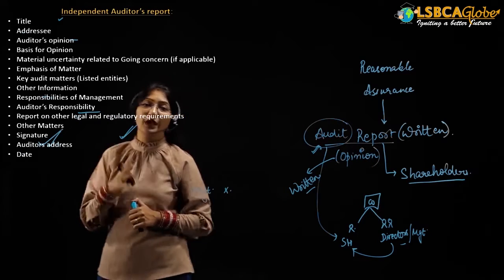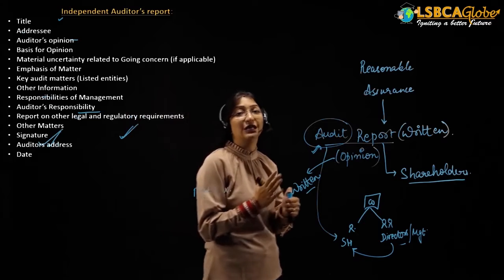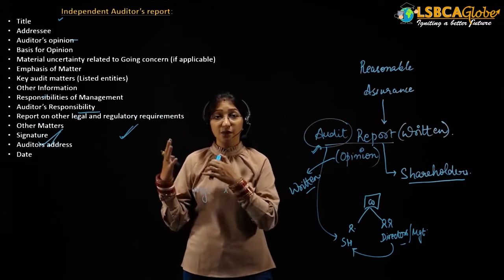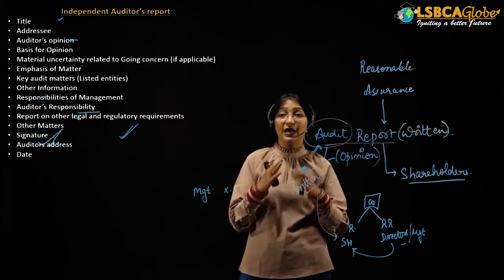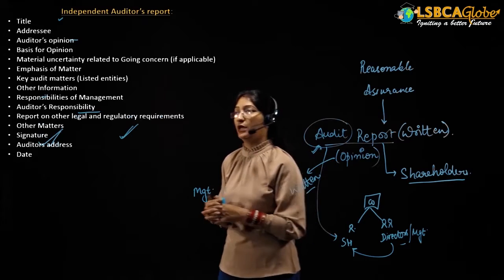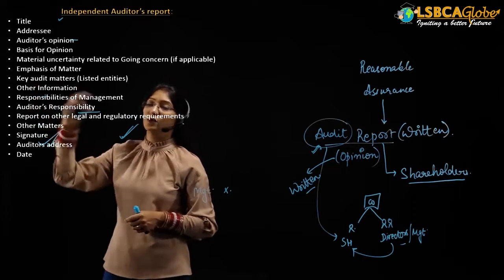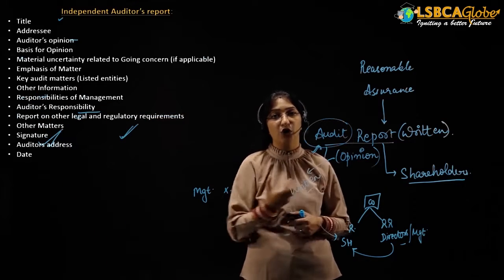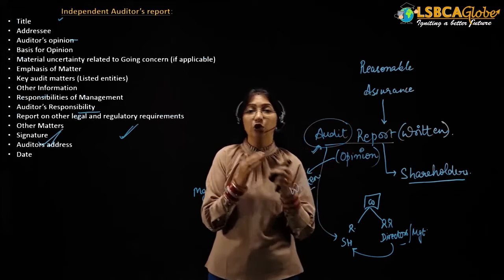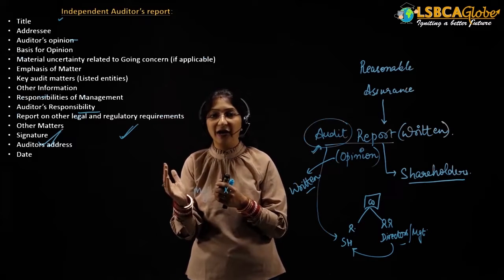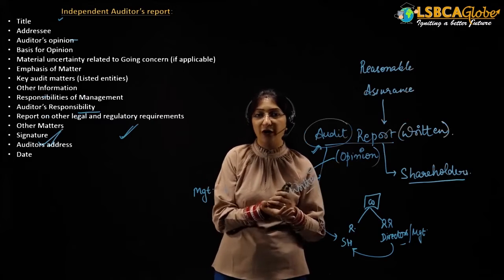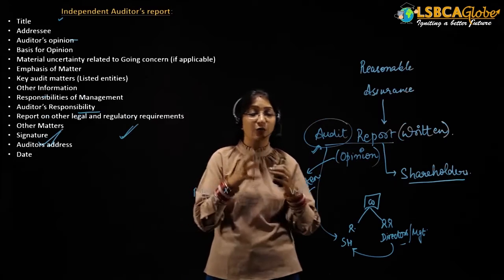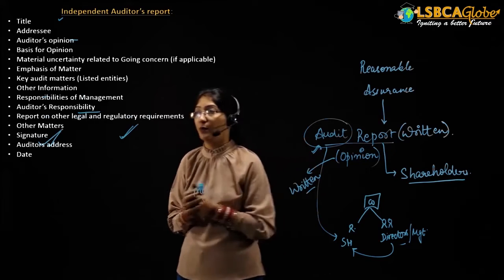Now, the auditor's opinion. What is finally the auditor's opinion? Based upon all the evidence and all the procedures that the auditor has performed, he will finally provide an audit opinion. Then he will provide a basis for the opinion. The basis for the opinion is the basis on which a particular opinion is provided. We know that the opinion could be either a modified opinion or an unmodified opinion. Whatever the opinion is, there should be a basis for why you have provided that particular opinion.